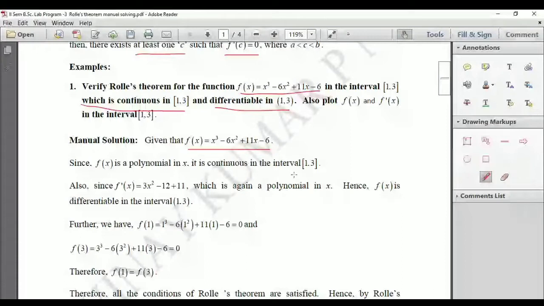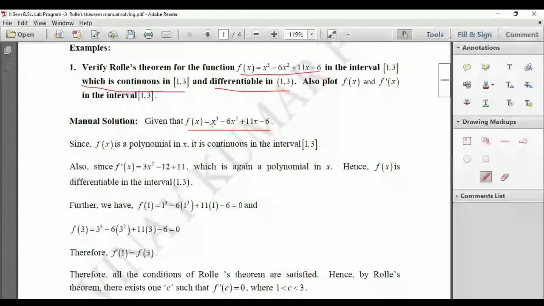Further, what is the derivative of f of x? Differentiate this. Derivative of x cube is 3x square, minus derivative of 6x square, which is 12x, plus derivative of 11x, which is 11.